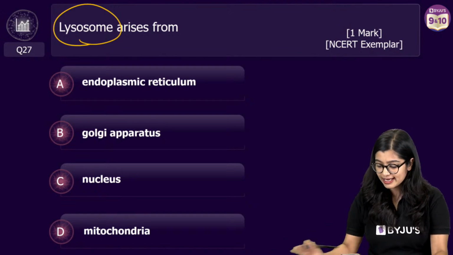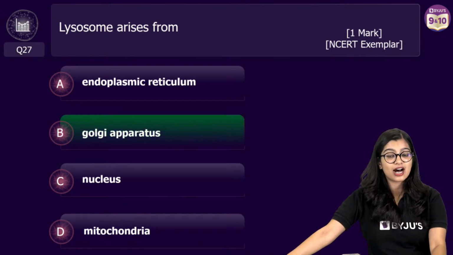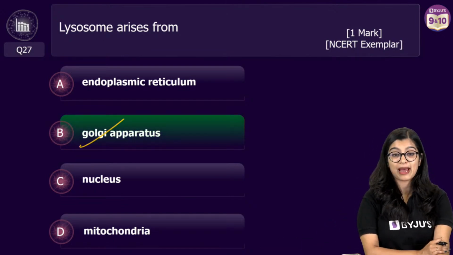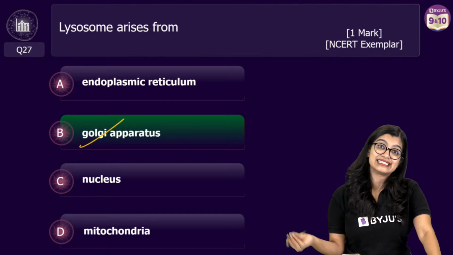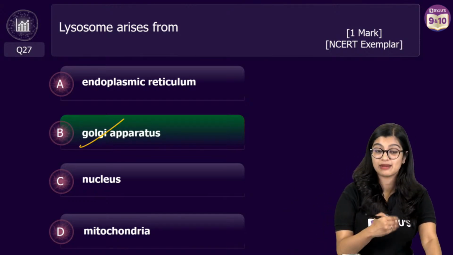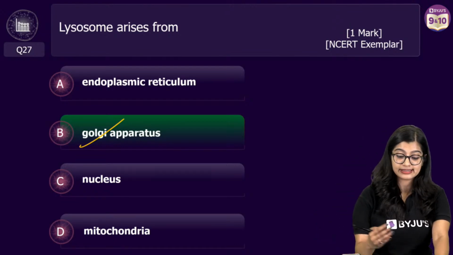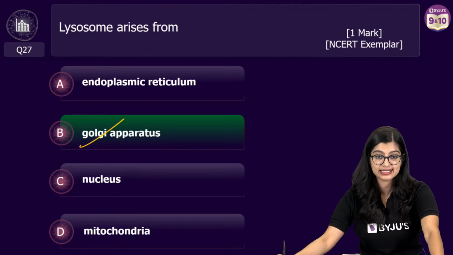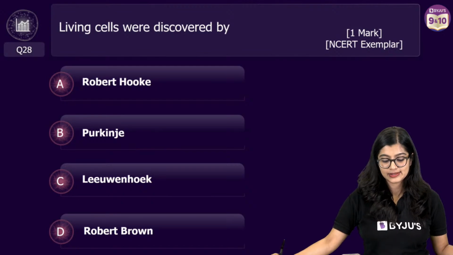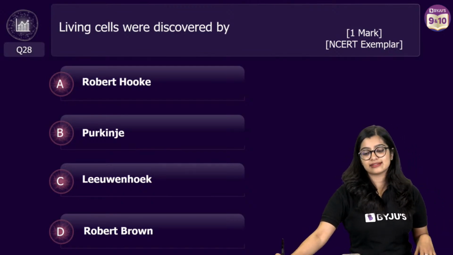So now, of course, I can see many of you have given me the correct answer. The correct answer is Golgi apparatus. Now, we know that the enzymes which you find in the lysosomes can be synthesized by ER, but the lysosome in itself is synthesized by Golgi apparatus. Yes, Shreya, yes it is. Now, question number 28, last 3 questions.